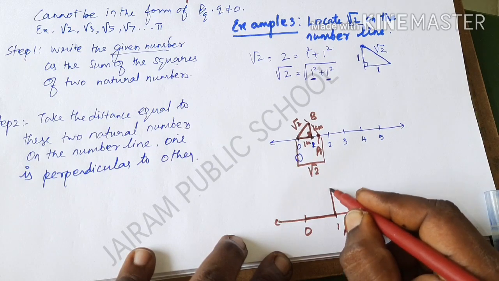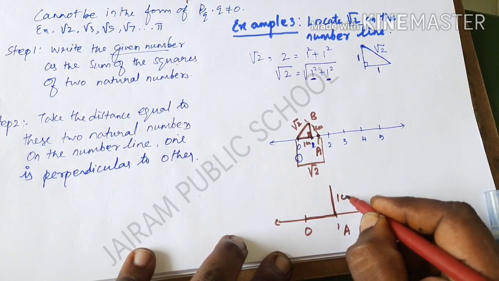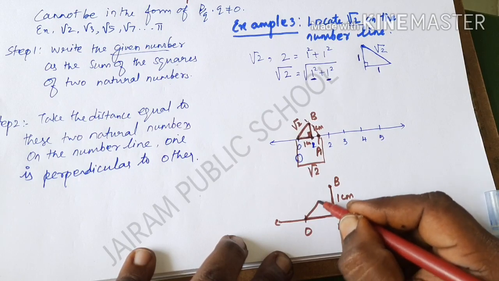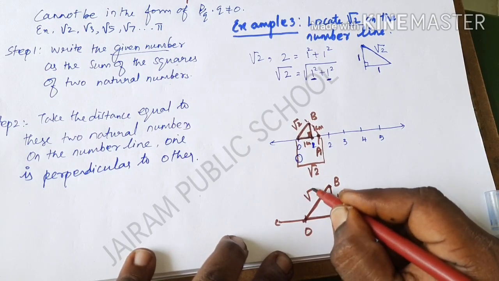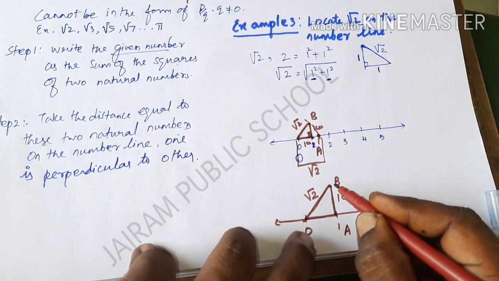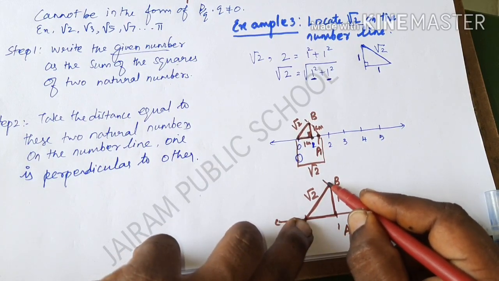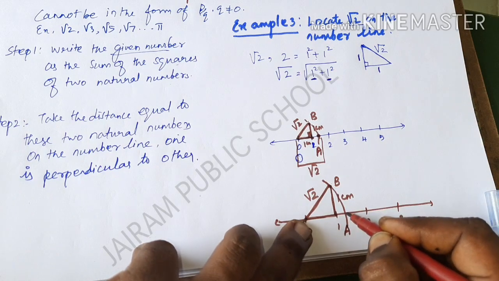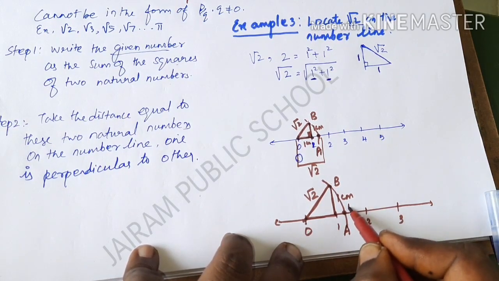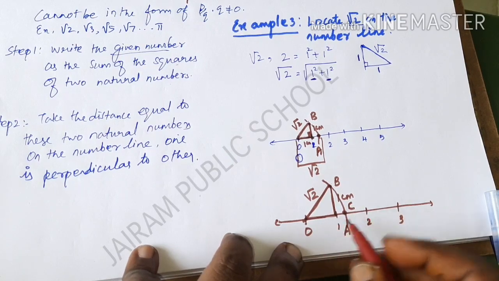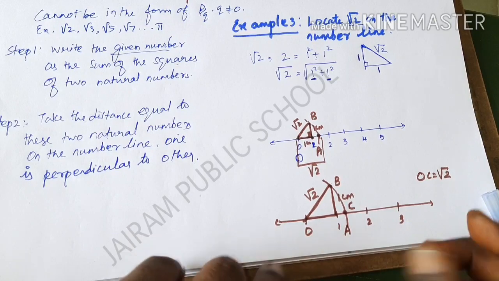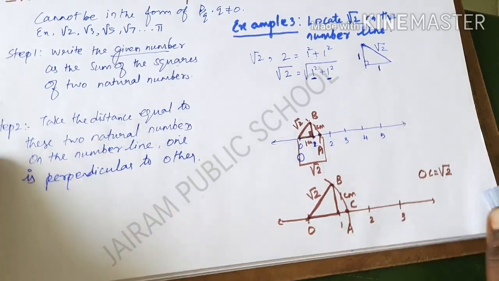Second, I am going to draw that 1 centimeter perpendicular line, and I will name the point B. The distance OB will represent the value root 2. So by using the compass, you have to measure the distance OB and draw one arc. That arc will intersect at a particular point. The distance O to C is called root 2, so OC is equal to root 2. Like that you have to represent it, that is enough for that.